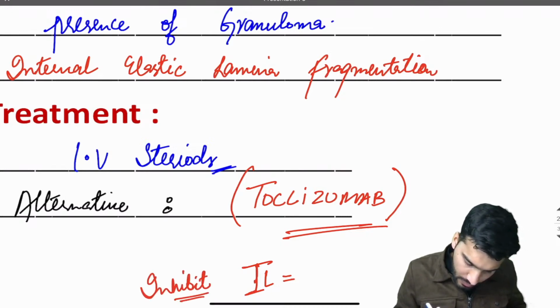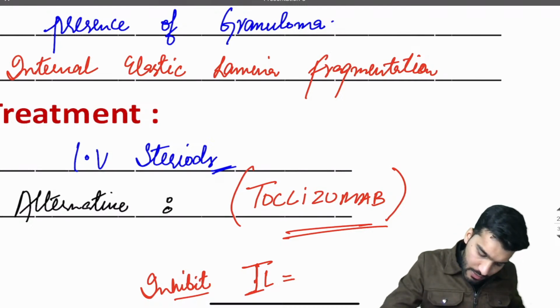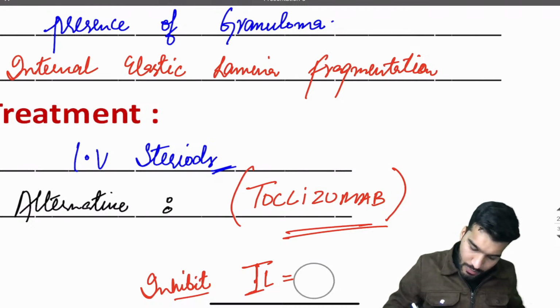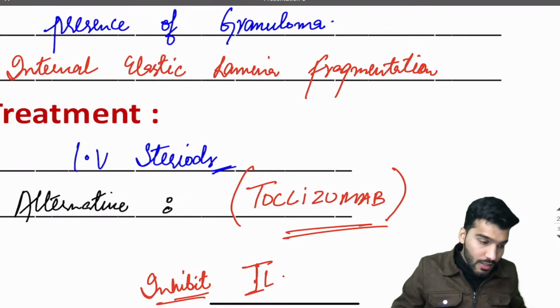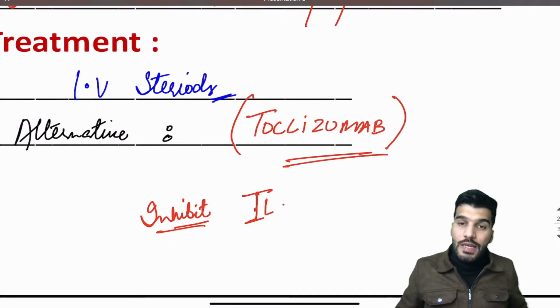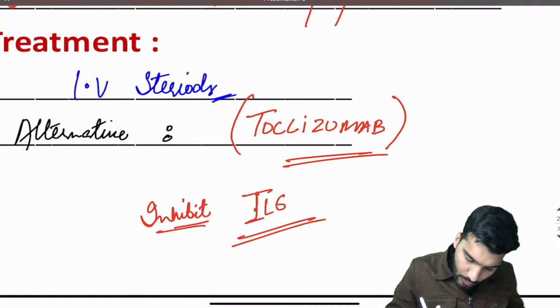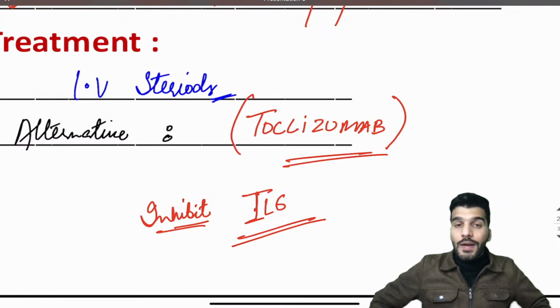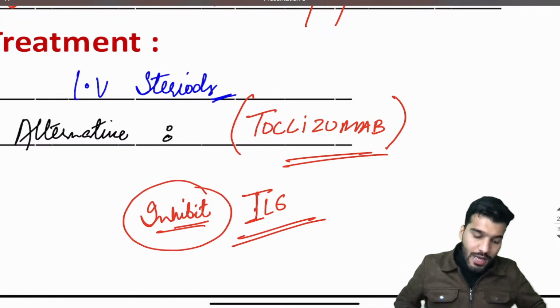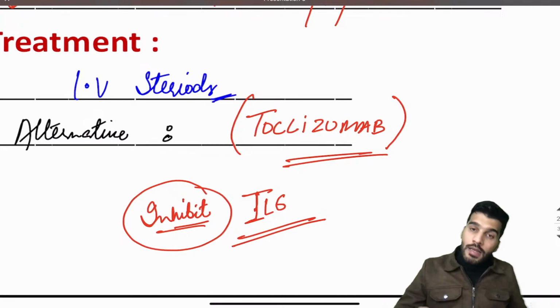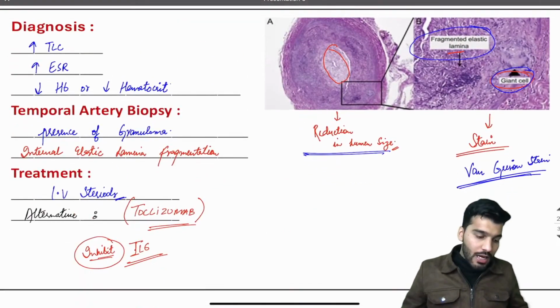Pharmacology question. Which interleukin is inhibited by this drug? Tocilizumab, sarilumab, tocilizumab. Very good. This drug was used in COVID patients at the time of a cytokine storm. So the classical drug, it inhibits interleukin 6. So tocilizumab is an alternative treatment for what? Temporal arteritis or giant cell arteritis.